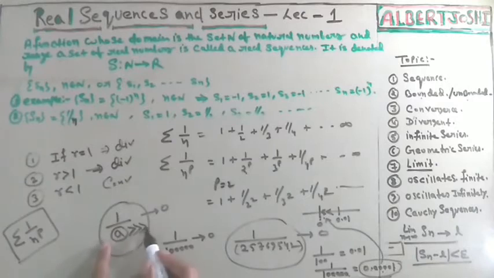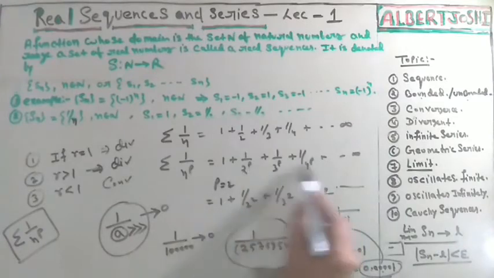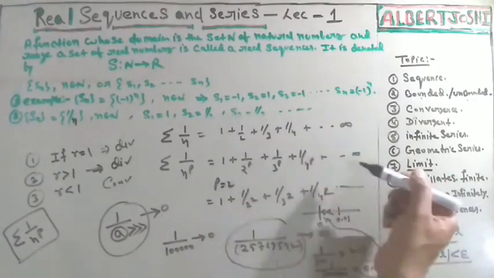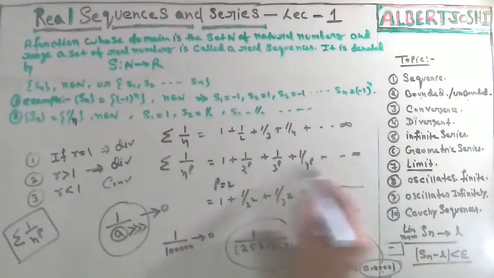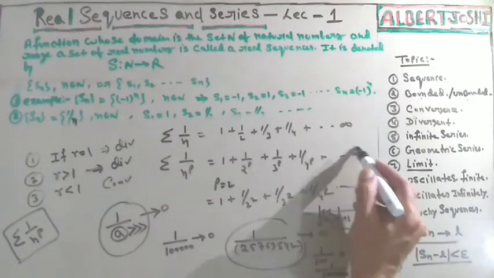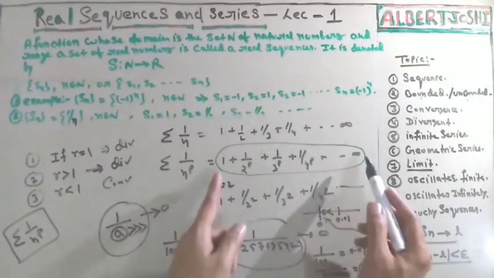So whenever the lower value is increasing, the whole value is going to 0. Same thing also here. Whenever you are increasing the p, then the whole value is converging to 0. In this condition the sum of all the values, you are getting a finite value.